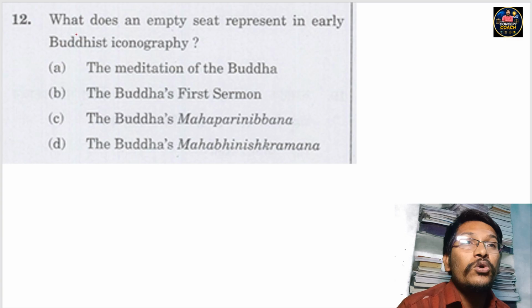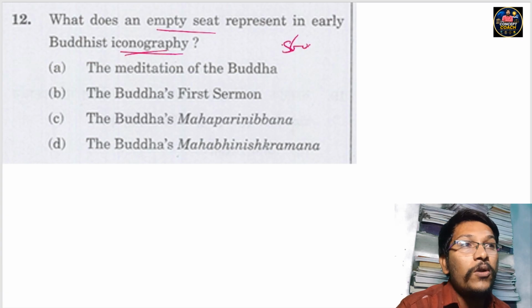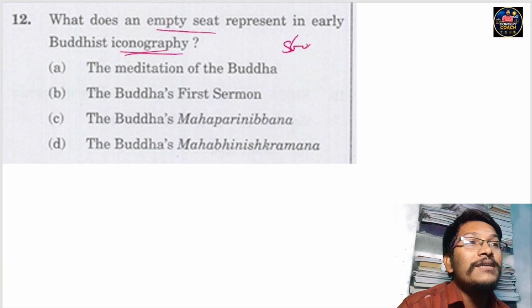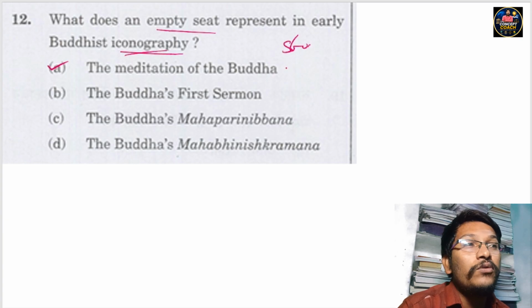Now let us move to question number 12. What does an empty seat represent in early Buddhist iconography? This empty seat iconography exists in the Sanchi Stupa and Barhut Stupa. So what does it represent? Coming to option A, the meditation of Buddha is the correct answer, because the empty seat represents the meditation of Buddha.